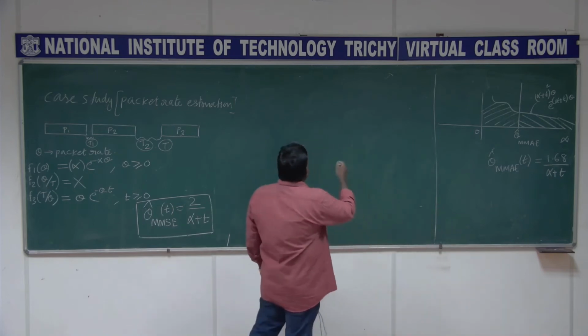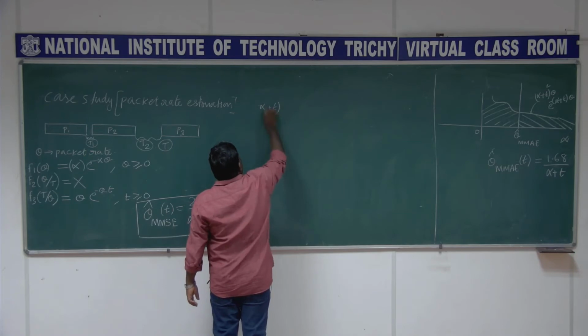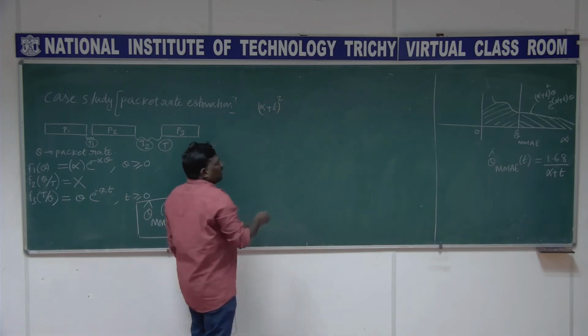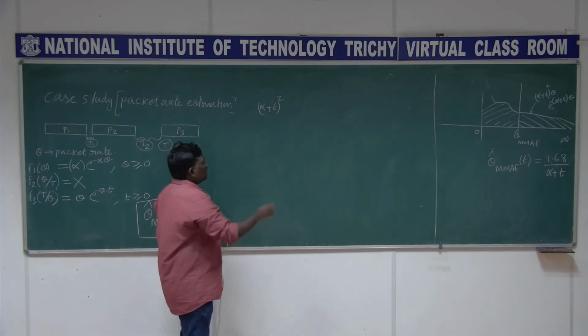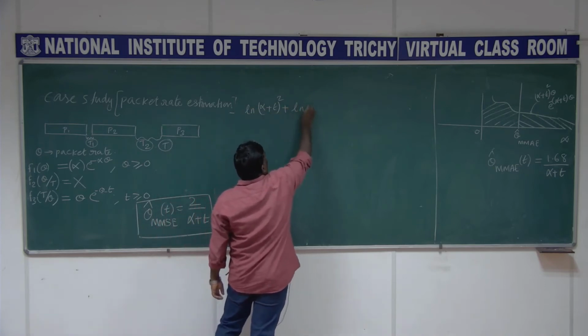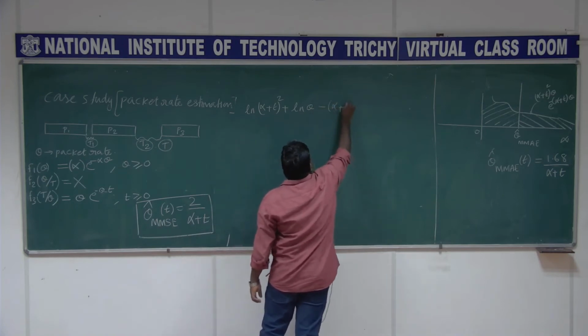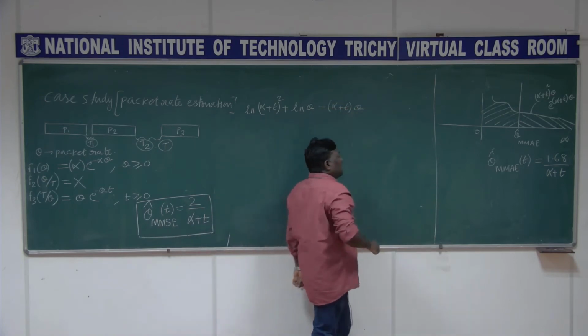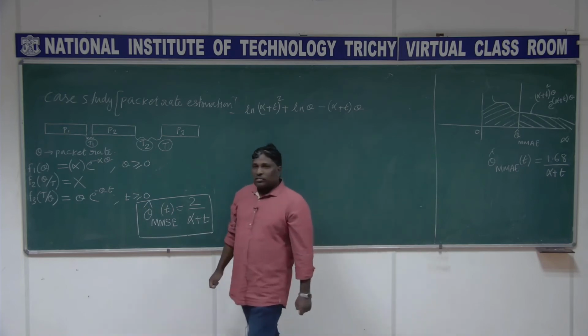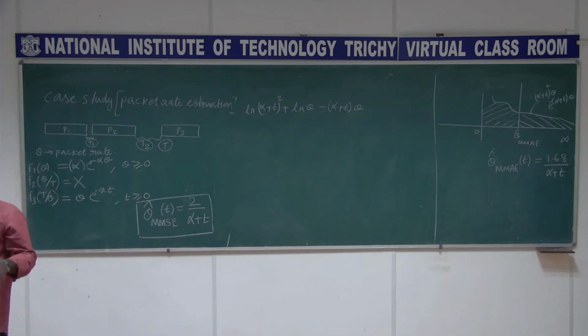So I will take directly that alpha plus t whole square, right. So I am taking this ln, this is going to be anyhow constant, plus ln theta minus alpha plus t theta. I have taken this ln just to remove this exponential in the normal form. It will be easier for me to do that, right.